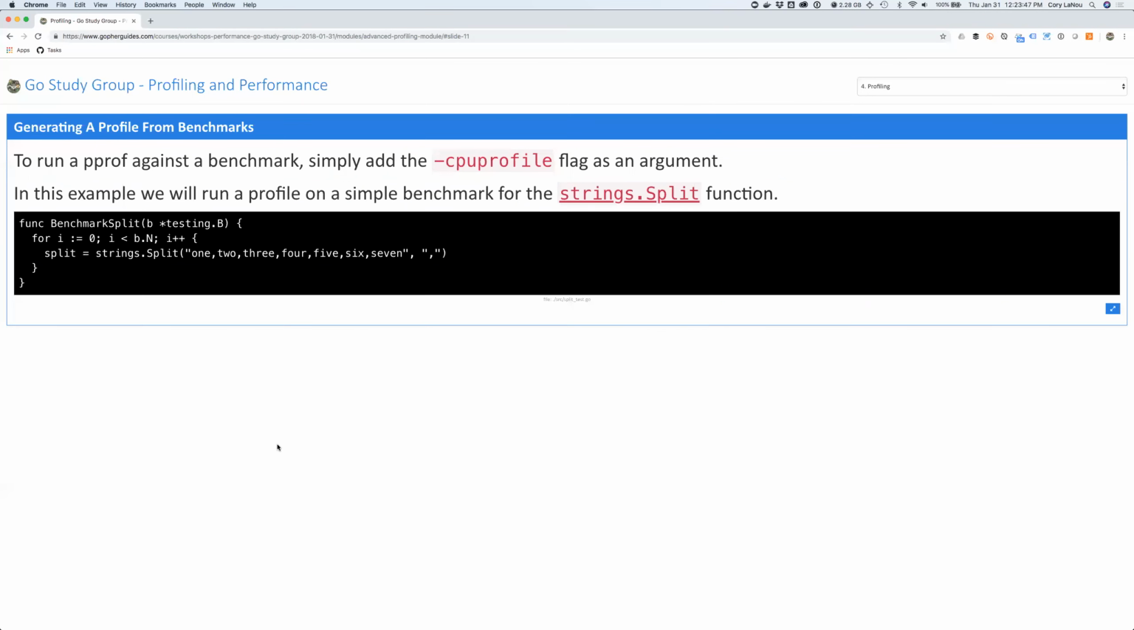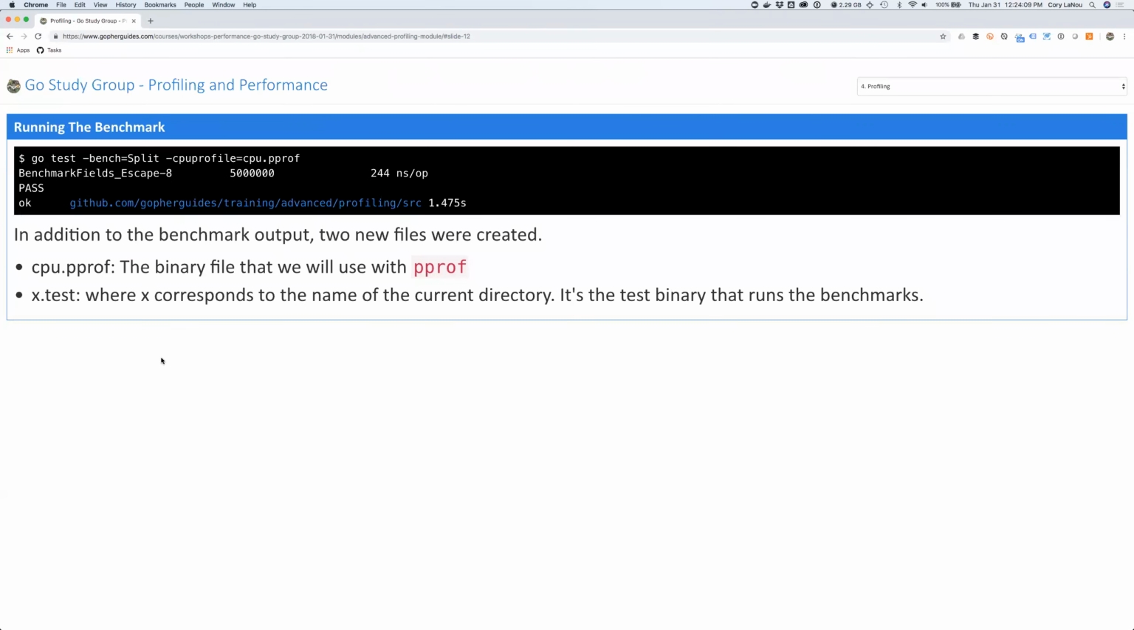All right, so generating a profile from benchmarks is actually really, really easy. If we want to run a pprof against a benchmark, we simply add a CPU profile flag as an argument when we actually run the benchmark. I wrote a benchmark in the previous chapter, which just benchmarks the string split. So I'm going to copy this command. If you're familiar with benchmarking, it's just go test, give it the bench and the split, right? Now you see we're actually adding this argument right here, which is cpuprofile=cpu.pprof.